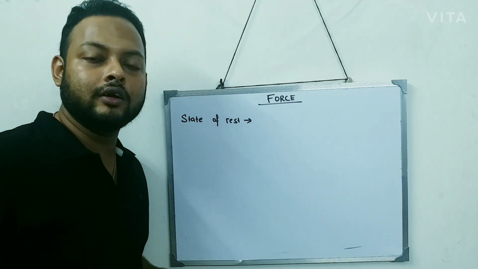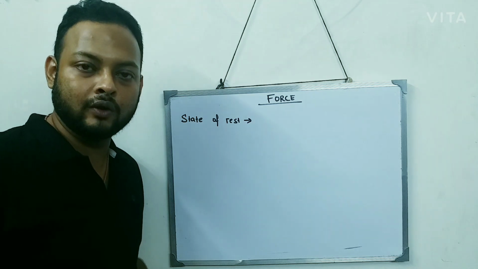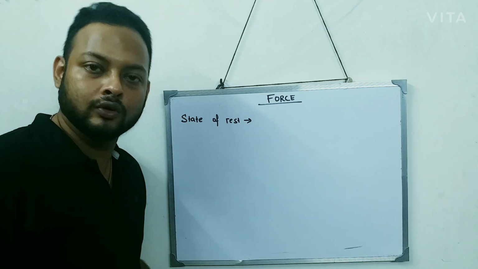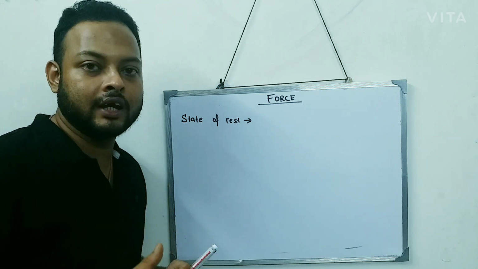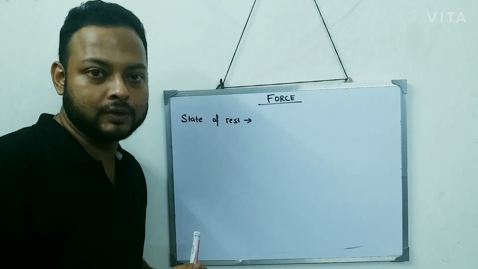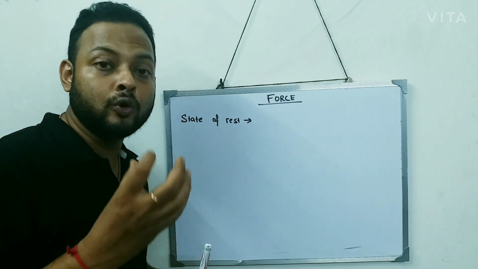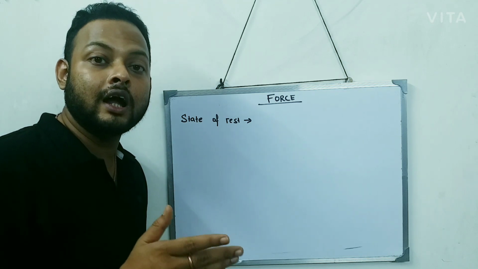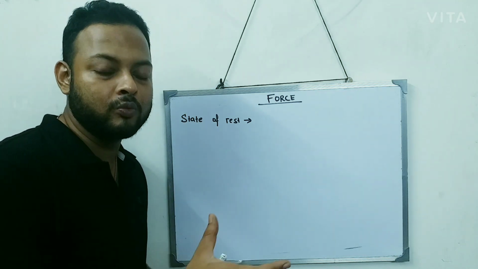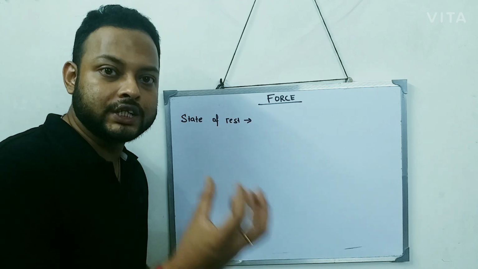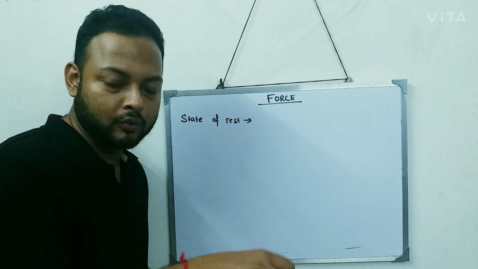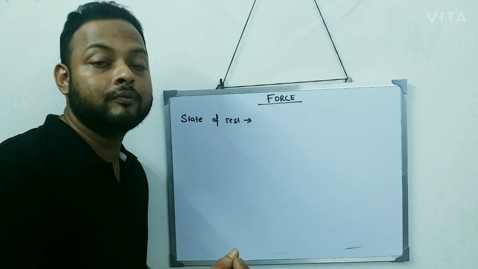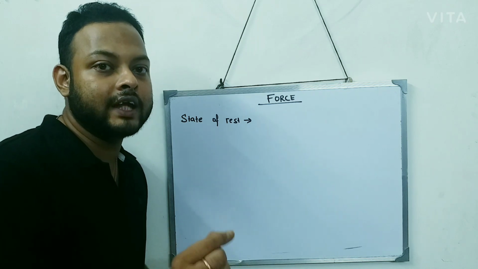Let's look at the things around your house, around your room. Suppose a table or a chair. Is it moving right now? No. The table and the chair are not moving at this point of time. So those objects or bodies which are not moving, that is, they are stationary, in one fixed place, these bodies are in the state of rest.